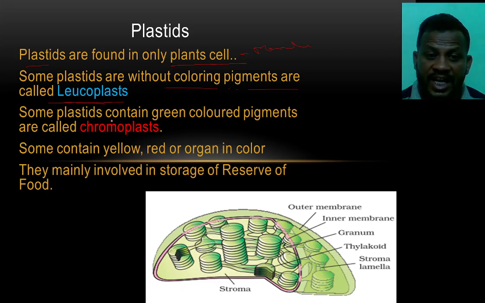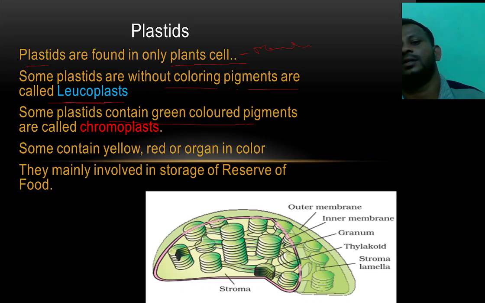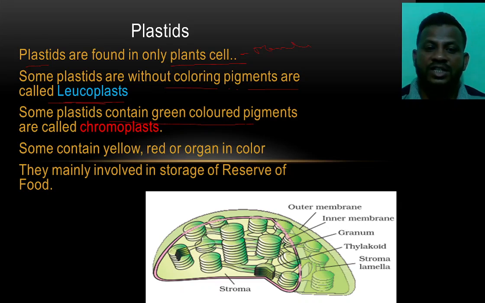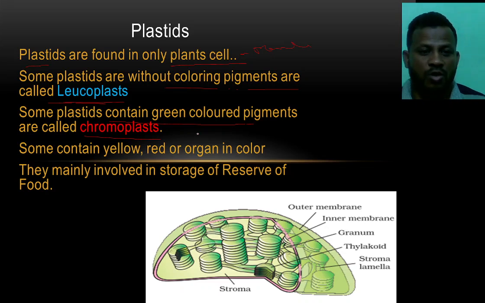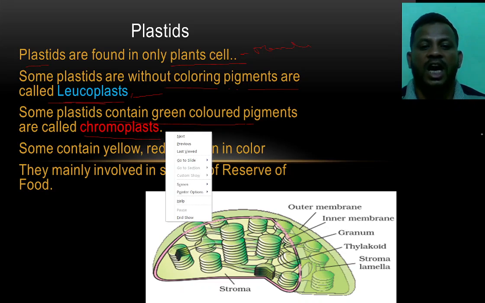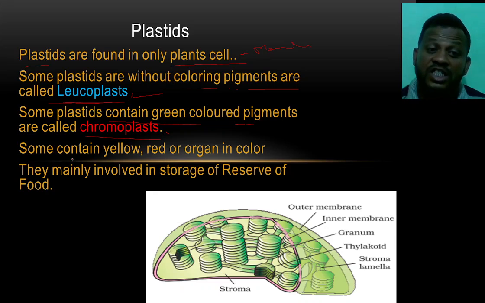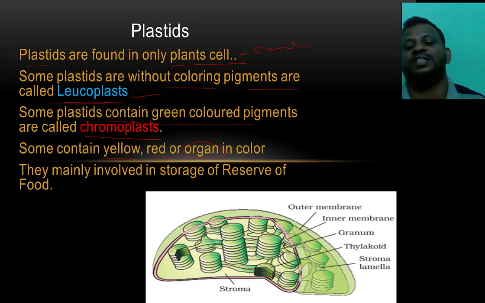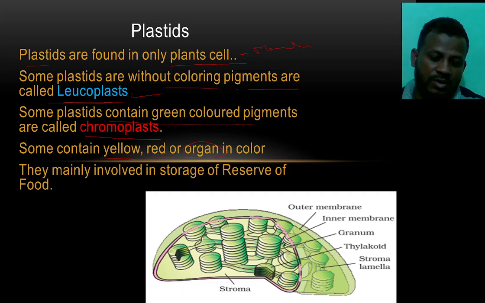Some plastids contain green color pigment, called chromoplasts. Those not having color are known as leucoplasts. Those having color, green color, are known as chromoplasts. Some plastids contain yellow color, red color, orange color. Sorry, there is a spelling mistake. It must be orange, right?